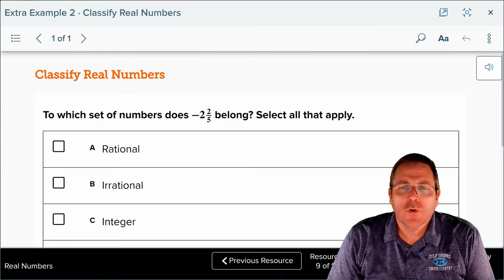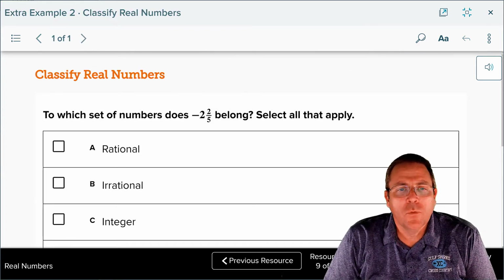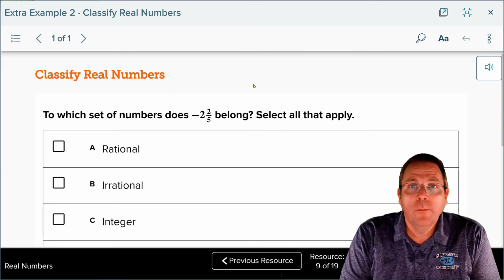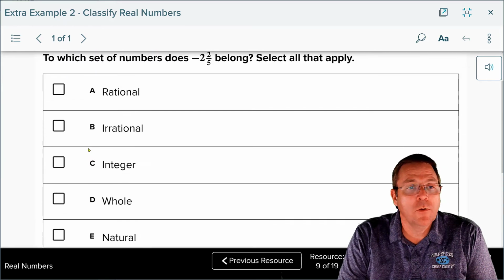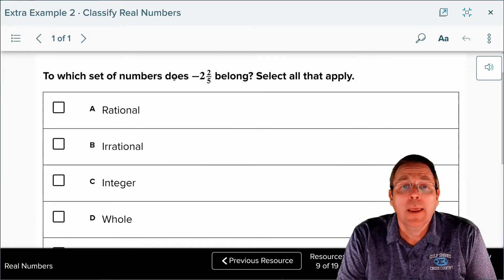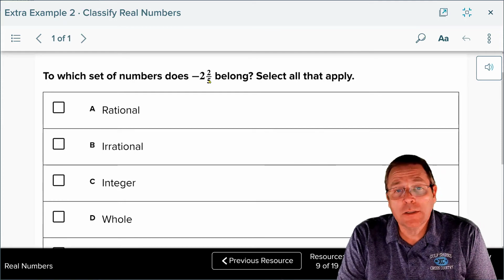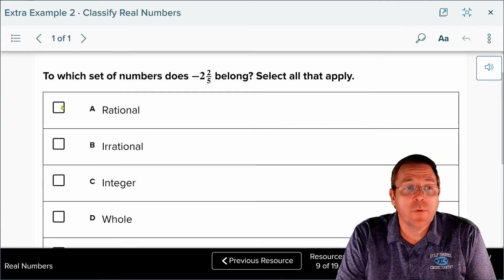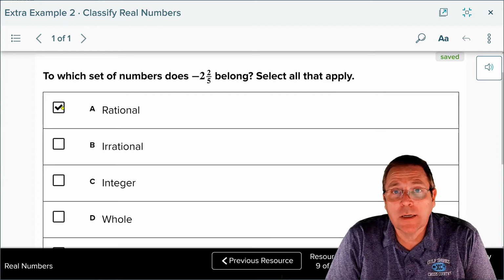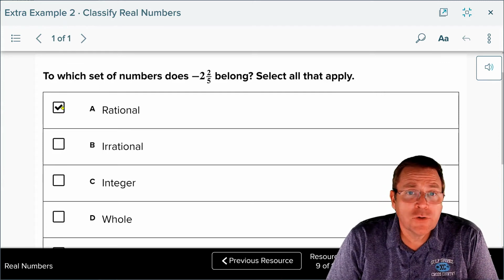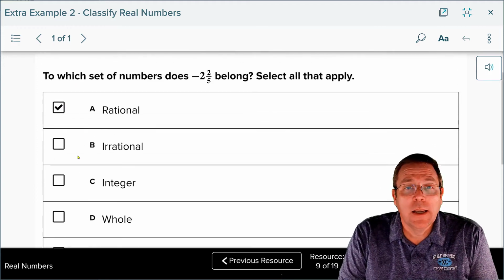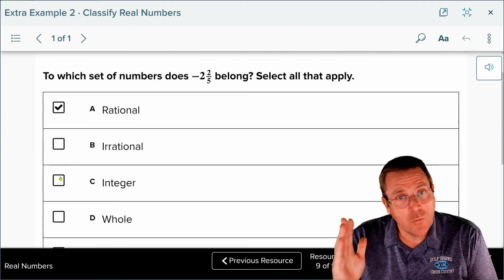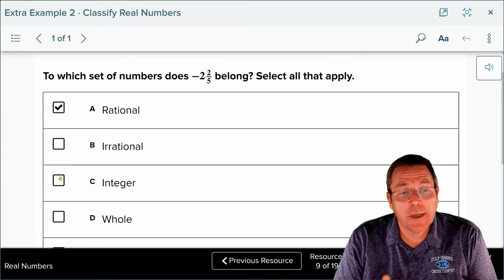Now it's going to be your turn. Select all that apply. To which sets does negative 2 and 2/5 belong? Well, it exists on the number line, therefore we know it's going to be real. It is a fraction. Now it's a mixed number, but we could make it into an improper fraction, and since it's a fraction, it's going to be rational. If it's rational, it's not going to be irrational. You can't have both. It's not an integer. Integers are 1, 2, 3, and their opposites, and of course 0.